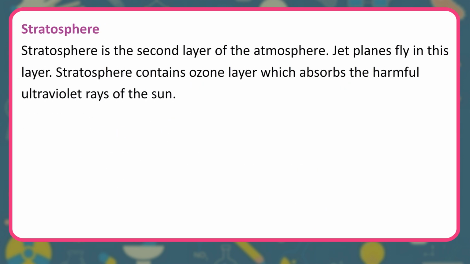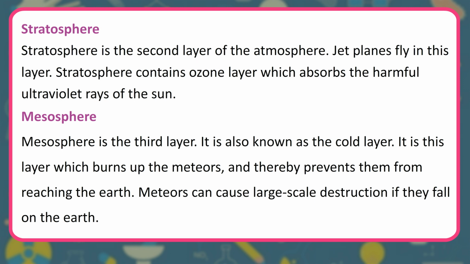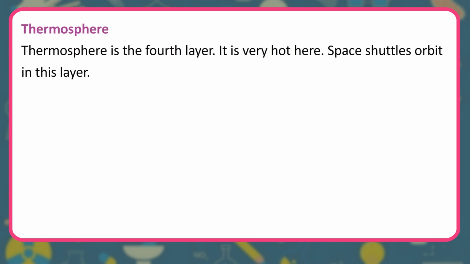Stratosphere. Stratosphere is the second layer of the atmosphere. Jet planes fly in this layer. Stratosphere contains ozone layer which absorbs the harmful ultraviolet rays of the sun. Mesosphere. Mesosphere is the third layer. It is also known as the cold layer. It is this layer which burns up the meteors, and thereby prevents them from reaching the earth. Meteors can cause large-scale destruction if they fall on the earth.